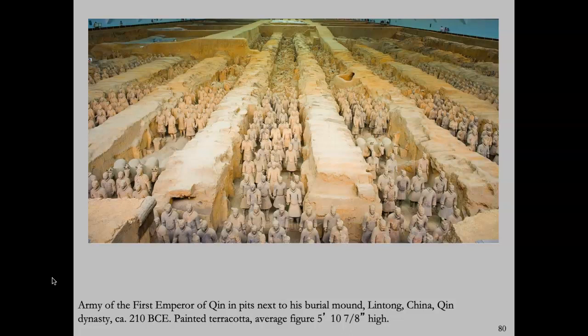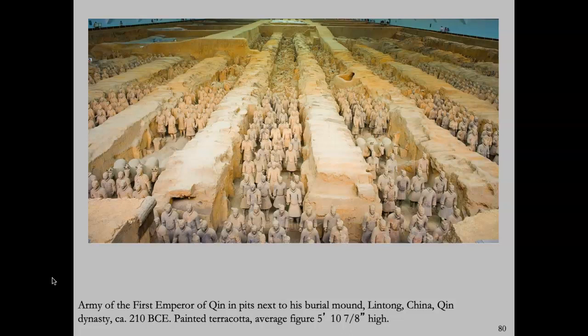This undertaking, scholars think, probably took more than 700,000 laborers. And I'm showing you here a view of the covered excavation site, which only represents about 20% of what is thought to be there. So only a fraction of it has been excavated at this point.